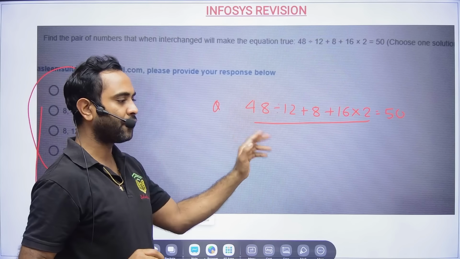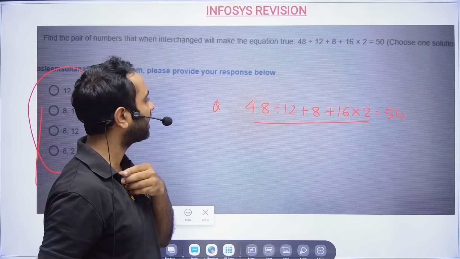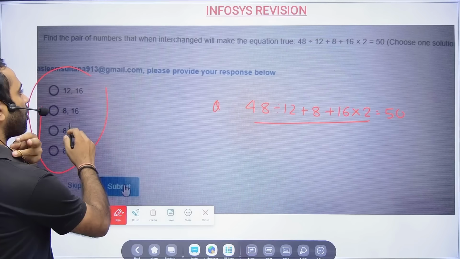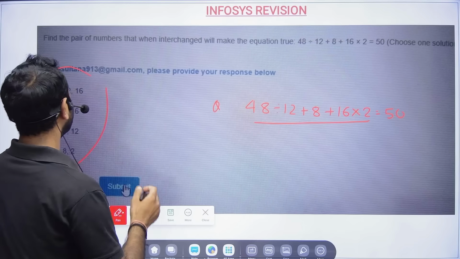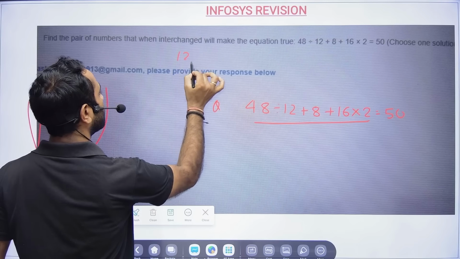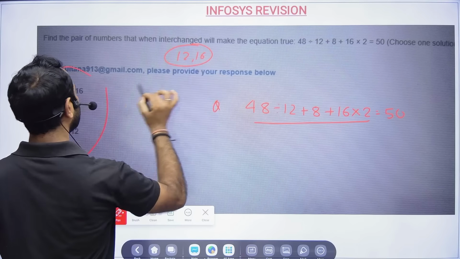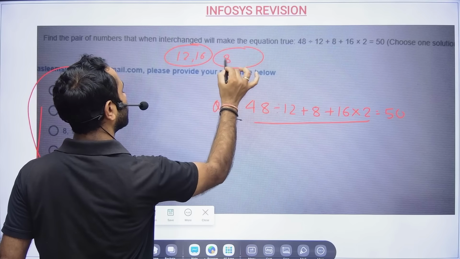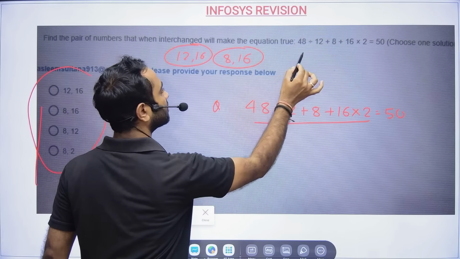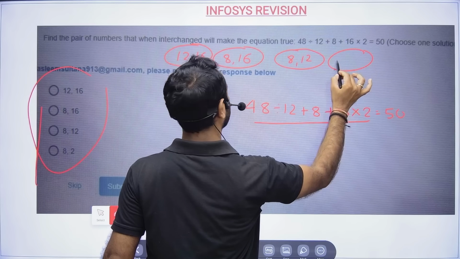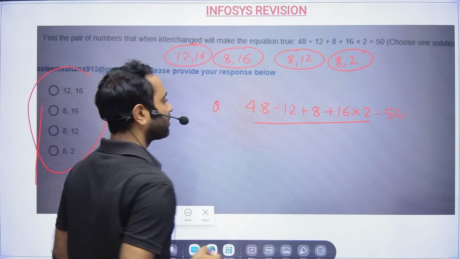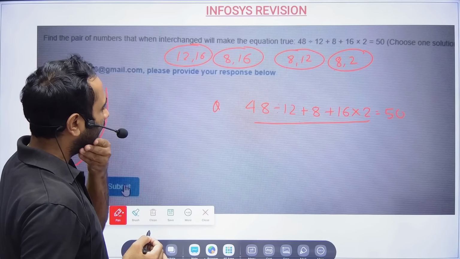Sometimes they will tell which symbol you should replace, correct? Okay, now friends, the options are 12, 16. I will write them here so that you can think and then solve the question. 8, 16, 8, 12, and here 8, 2. Correct?